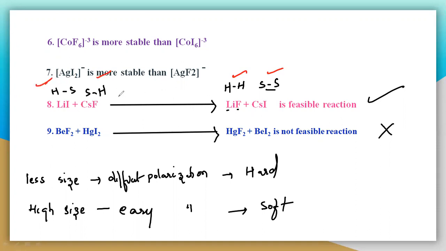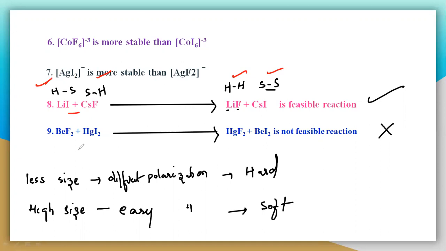So that means this is a feasible reaction. Definitely it will occur here because the unstable compounds are getting converted into stable compounds. So if this is an equilibrium, it will move towards the right side, and definitely it must form this particular product.